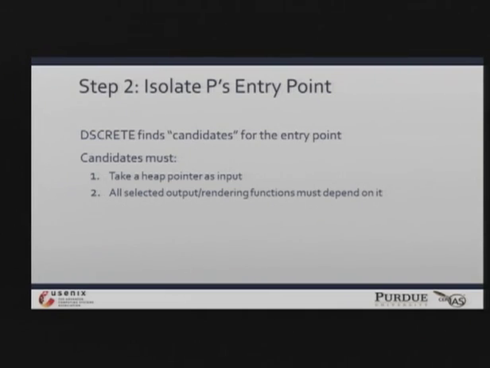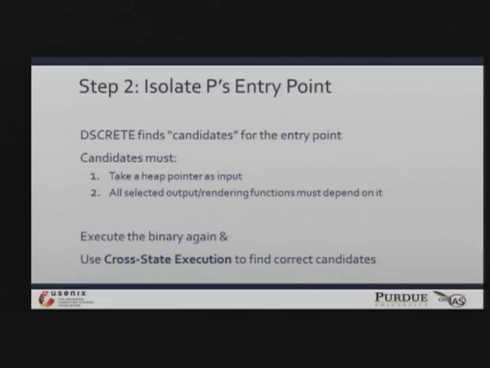And then all of the future output functions that the investigator selected have to be dependent on that entry point. So the idea here is that by changing the data structure pointer handled at P's entry point, we can change the output produced later on down by the P function.